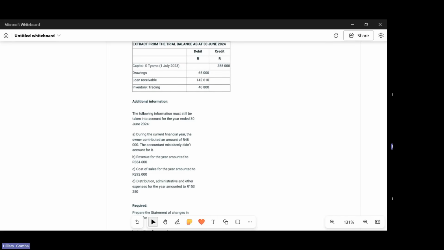A, during the current financial year, the owner contributed an amount of 48,000. The accountant mistakenly didn't account for it. B, revenue for the year amounted to 384,600. Cost of sales for the year amounted to 292,000, and distribution, administrative, and other expenses for the year amounted to 153,250.